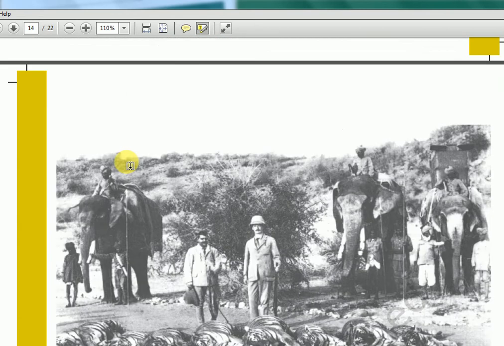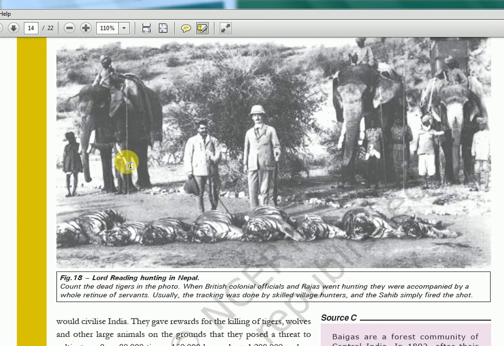I'll show you a picture, a little bit painful. If you see, these many tigers are killed, I think 9 or 10, and these people are posing with great pride, simply going and shooting them down. Also, there would be local guides, these tribal people who know where the animal is, what its timing to come out is, where it will go to drink water, everything. So they'll quickly take these people there, and this person just has to fire.